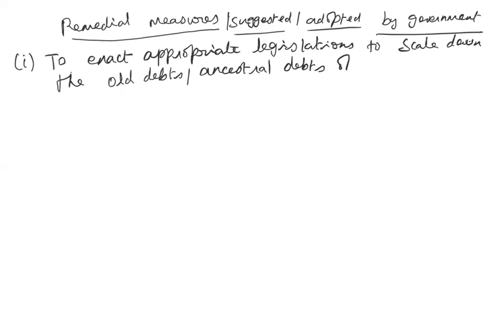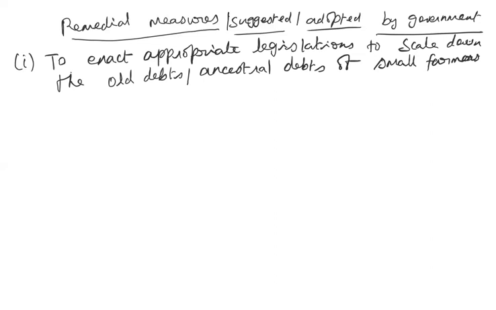of small farmers. So now what happens if the loan which is borrowed is not repaid on time, the rate of interest keeps on increasing. And most of this ancestral debt was borrowed by the previous generation. Since they were not able to repay, sometimes the rate of interest happens to be more than the principal amount that has been borrowed by the parents or the grandparents, which it was not possible for the current small farm generation to repay. They are only being small farmers generation after generation. So the current generation was not able to repay the loan.